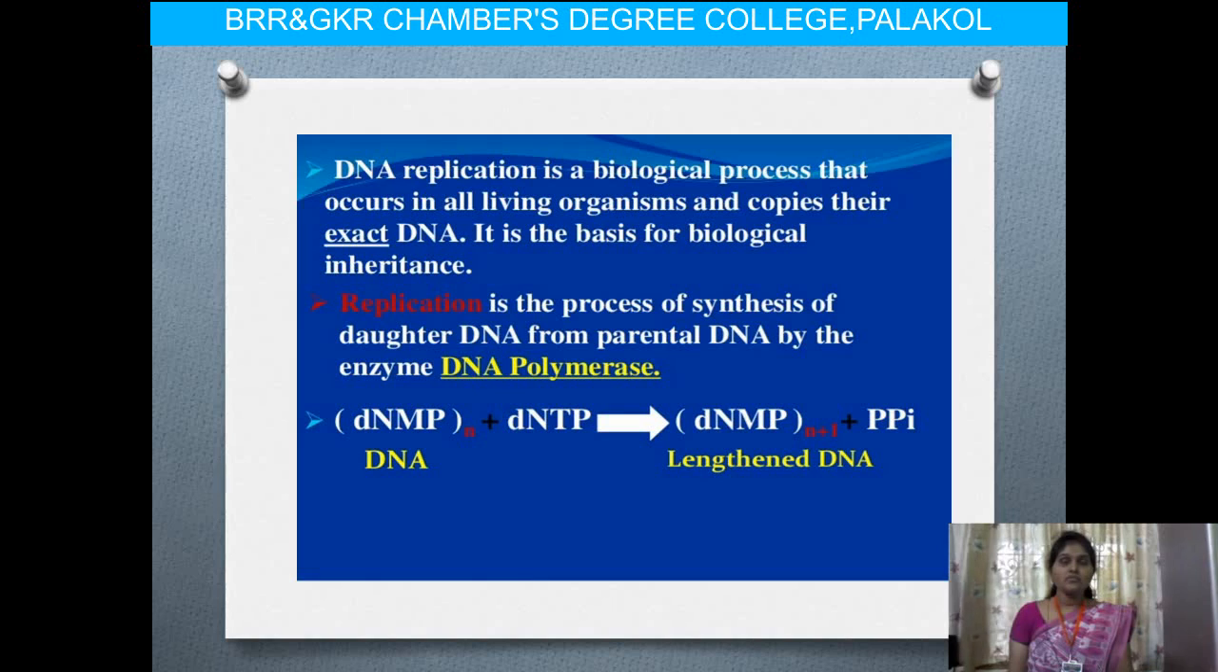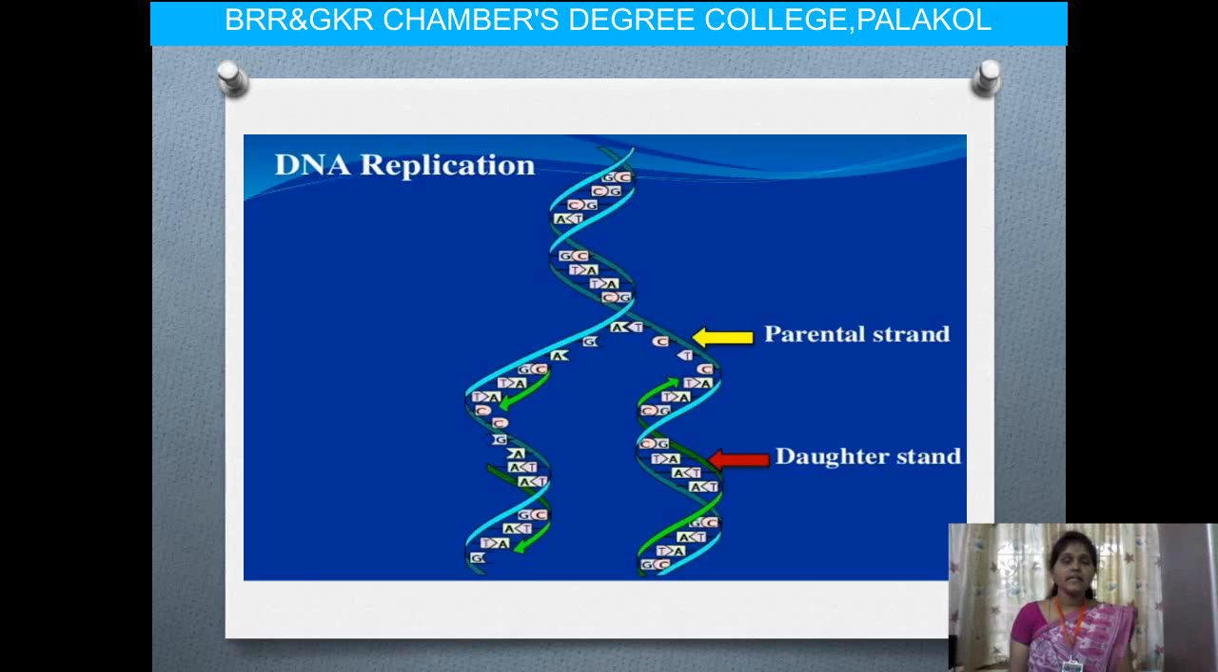It is the process of synthesis of daughter DNA from the parental DNA with the help of the enzyme DNA polymerase. Here, by using DNA polymerase, one DNA can synthesize another DNA using the parental DNA. That is called replication. Next, look at this diagram. This is the diagrammatic representation of DNA replication.